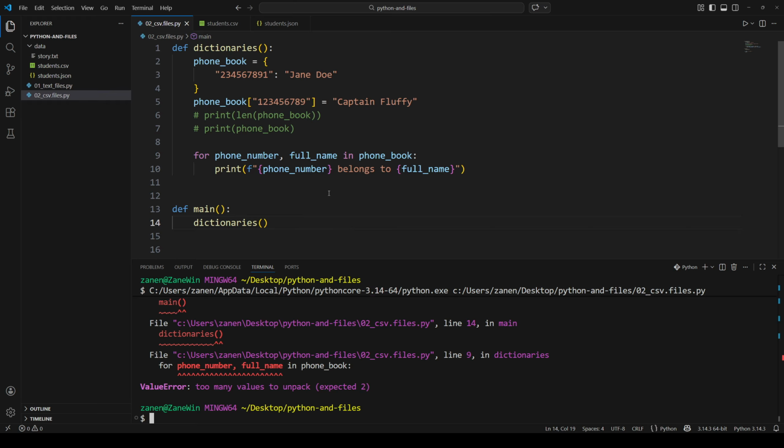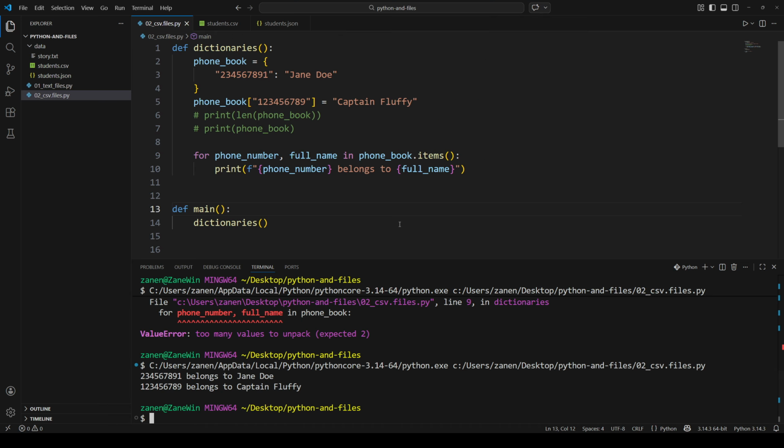It says too many values. All right, and here we see there's one thing that is different. After phone book dot items, and now it will work. Then we get it. But say there are cases where you just want the phone numbers. You could get all those phone numbers or iterate through them as well, just the phone numbers.